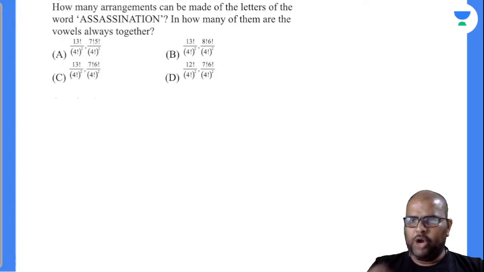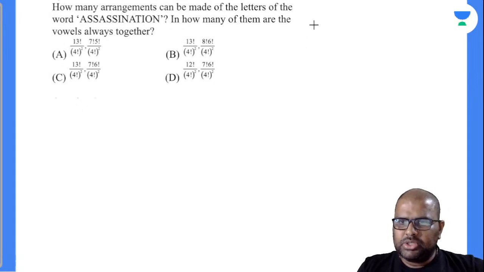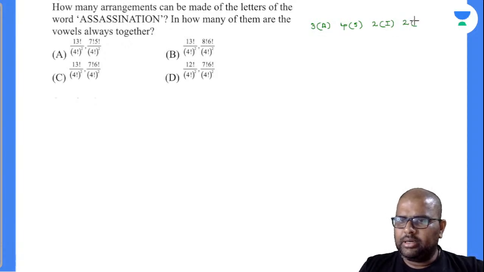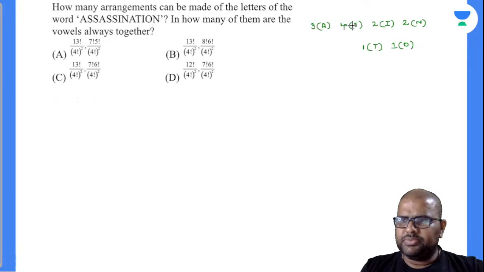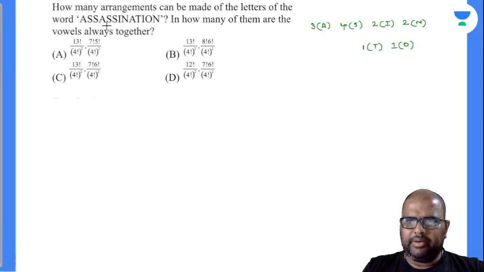How many arrangements can be made of the letters of the word assassination? So how many A's are there? 3 A's are there. I'll write down the breakup. 4 S are there. 2 I are there. 2 N are there. 1 T. 1 O is there. Am I right or wrong? So 3 plus 4, 7, 9, 11, 12, 13 letters.